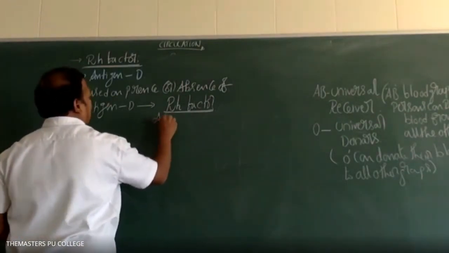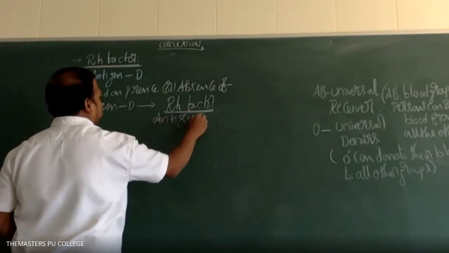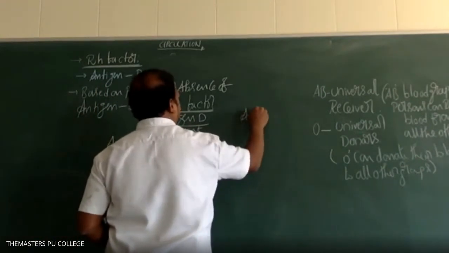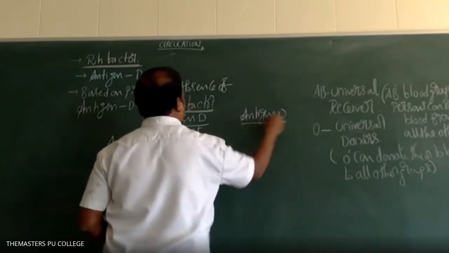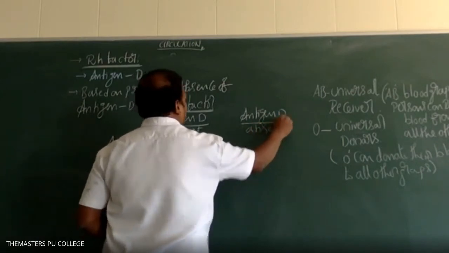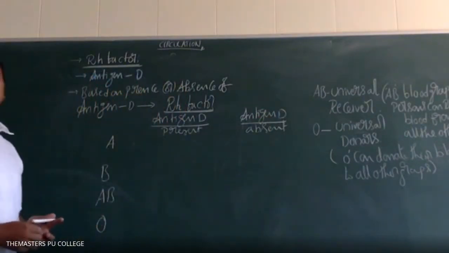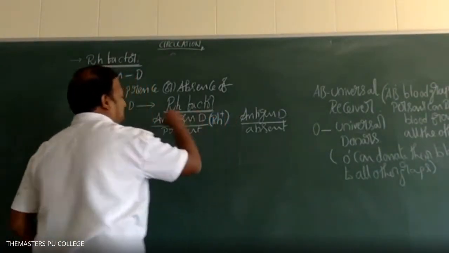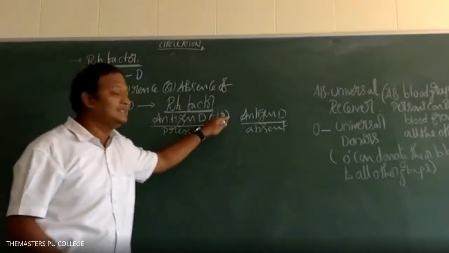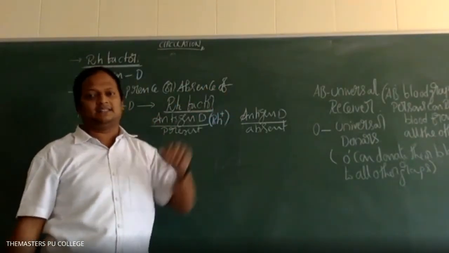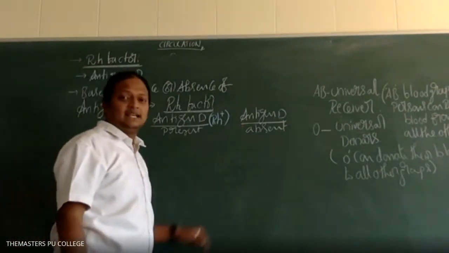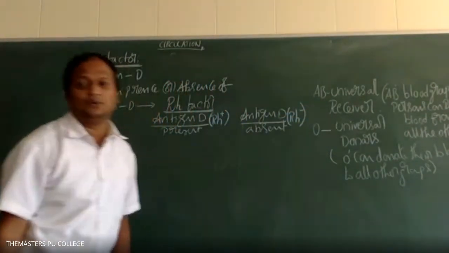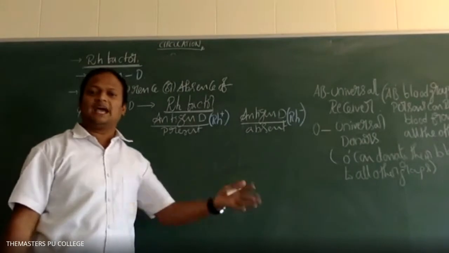Here antigen D is present, and here antigen D is absent. In case antigen D is present, those people are called RH positive. RH positive means what, students? The positive symbol indicates the presence of antigen D. Next, antigen D is absent, that is RH negative. The negative symbol indicates they don't have antigen D.